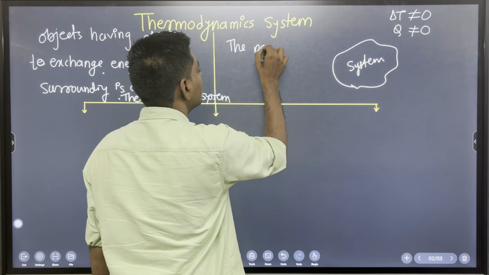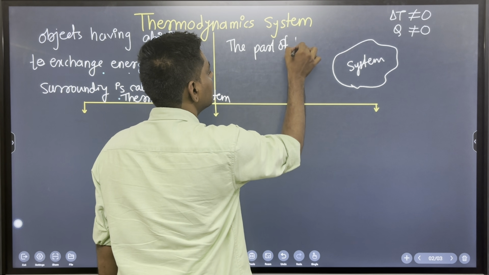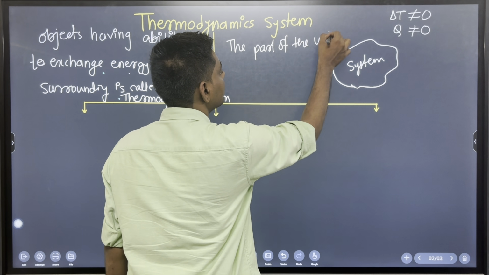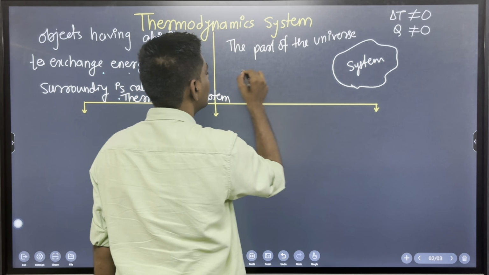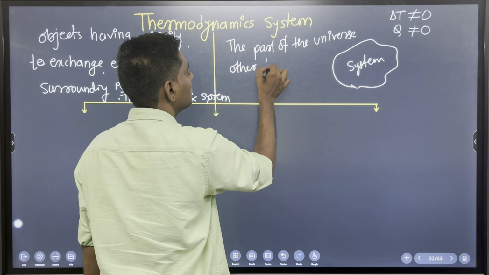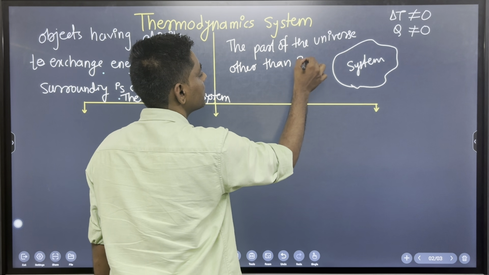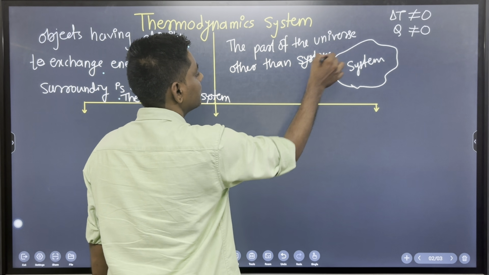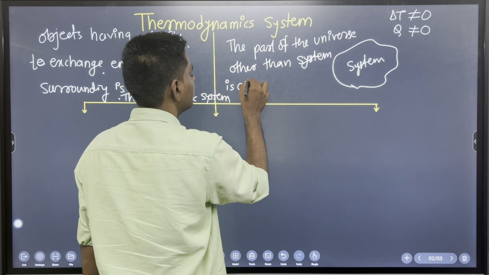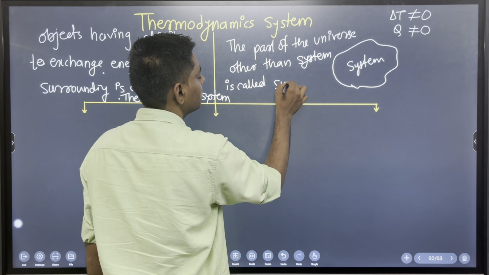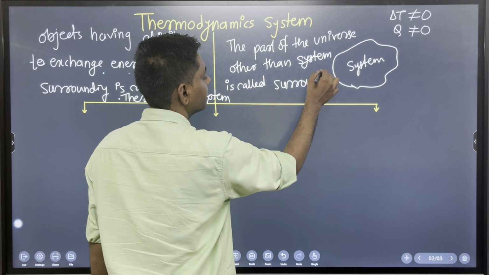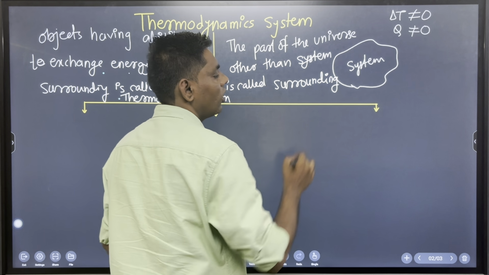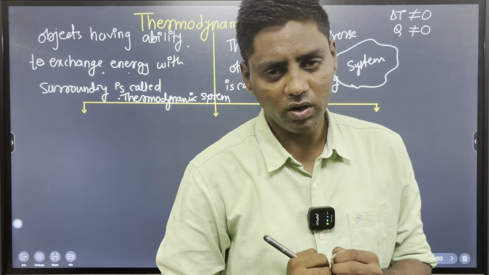The part of the universe other than the system is called the surroundings, or it is also called the environment.